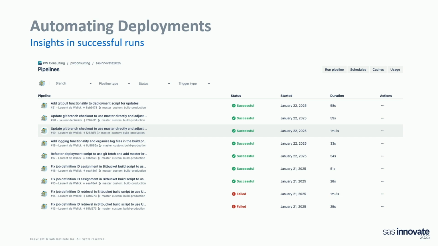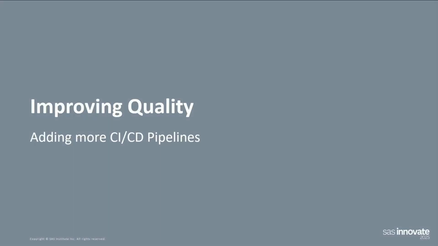This is the deployment part. But once you start working with it, you see a lot of opportunities to improve the process. Because with automation, the more you automate, the better the quality becomes, because you have less manual work, less errors.